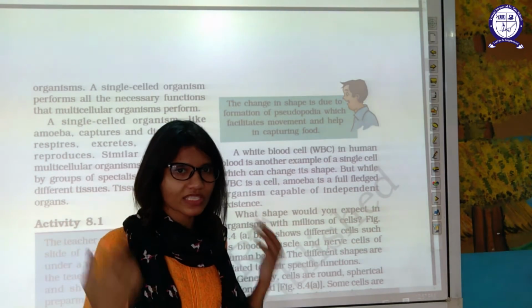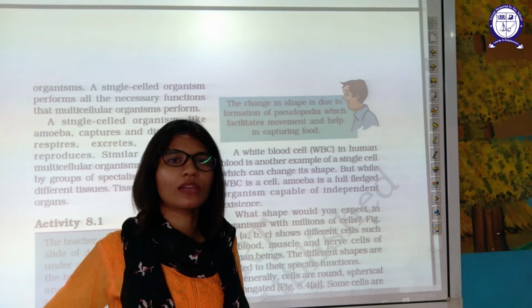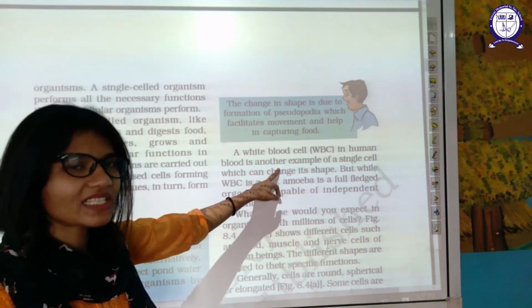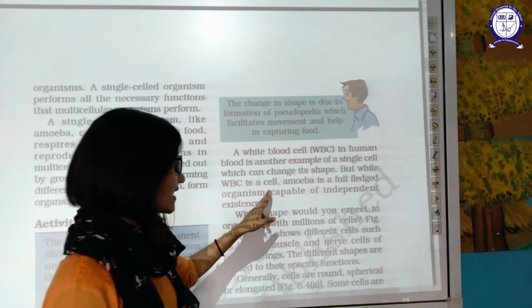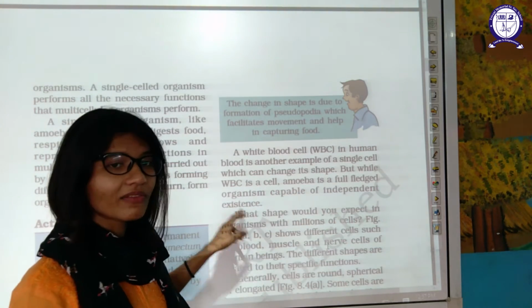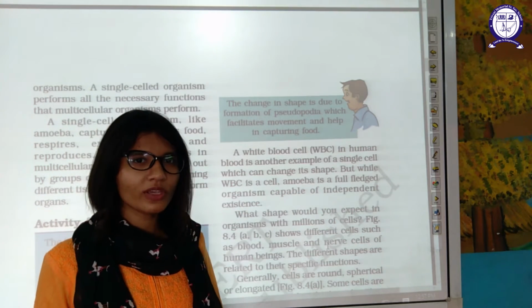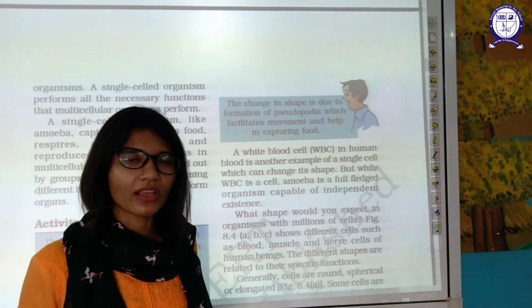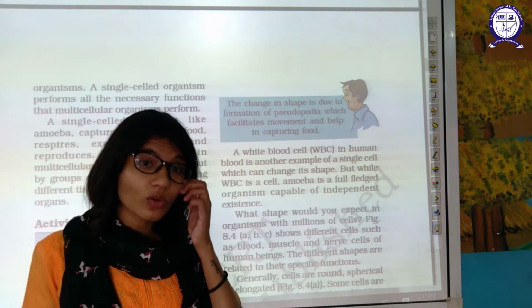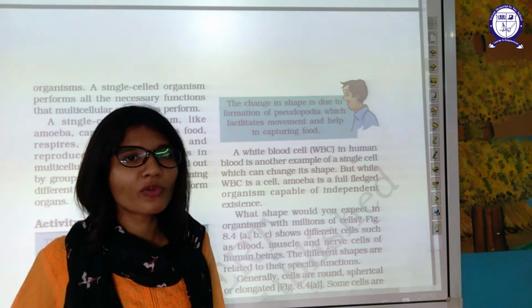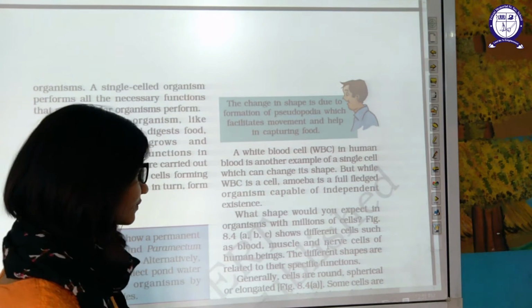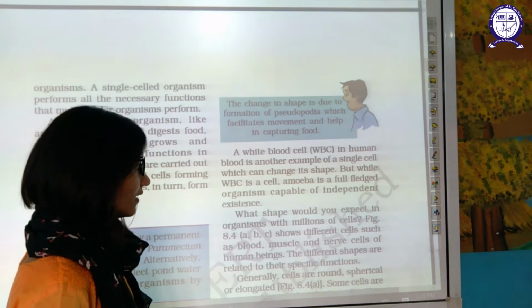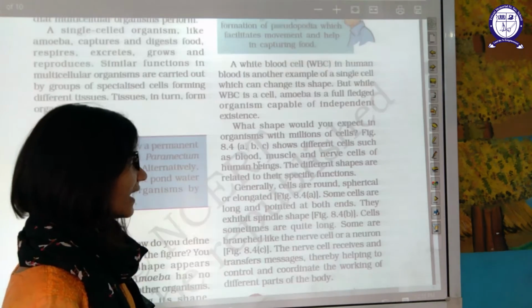You can compare your single body with multiple unicellular organisms. So, WBC is a single cell, but while WBC is a cell, amoeba is a full-fledged organism. You can compare. WBC is a cell in your body, but amoeba, which is also a single cell, is a full-fledged organism.